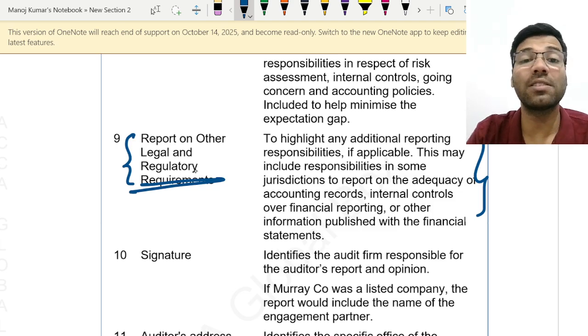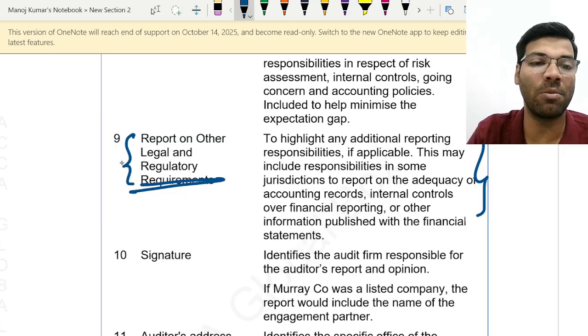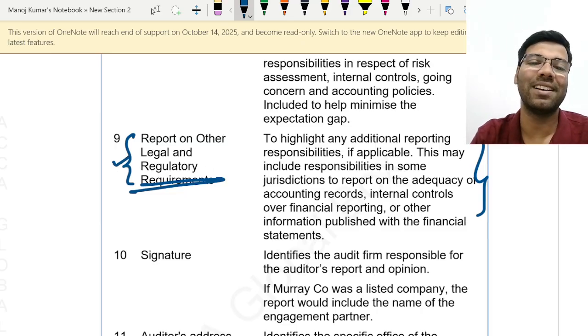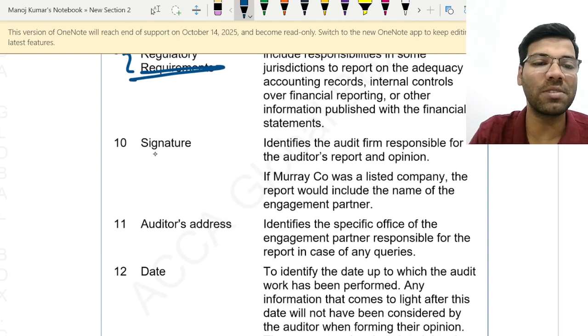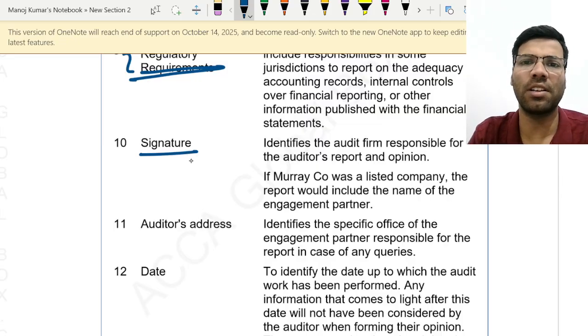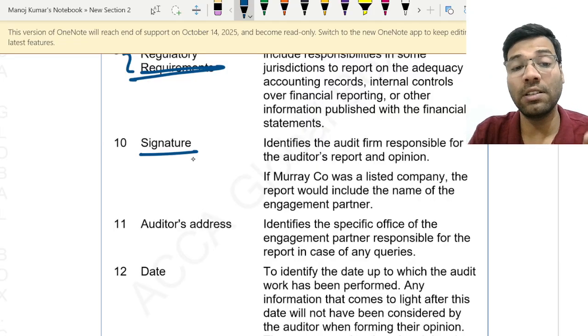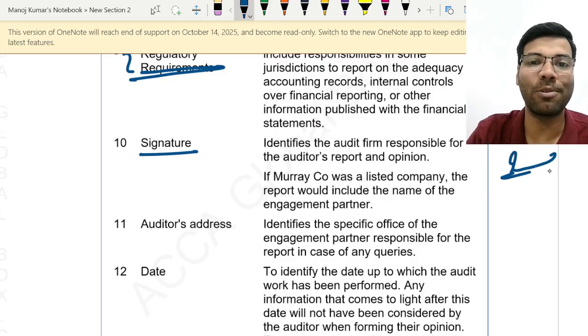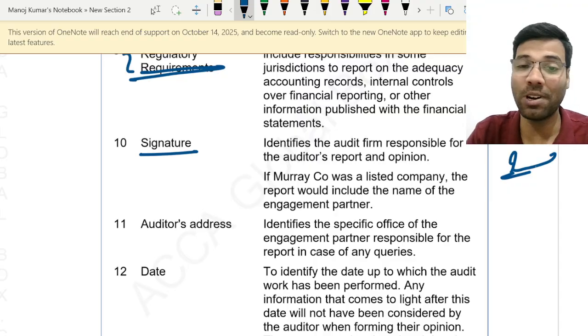Okay, so if any such type of responsibilities are there, the audit report also gives a space to the auditor. Boss, you can comment here, don't worry. And then comes our signature. Signature means the official signature of the auditor. Now see, signature is not just putting your autograph. You have a beautiful autograph, and you put that in the auditor's report. That is anyway part of the signature, no doubt in that.